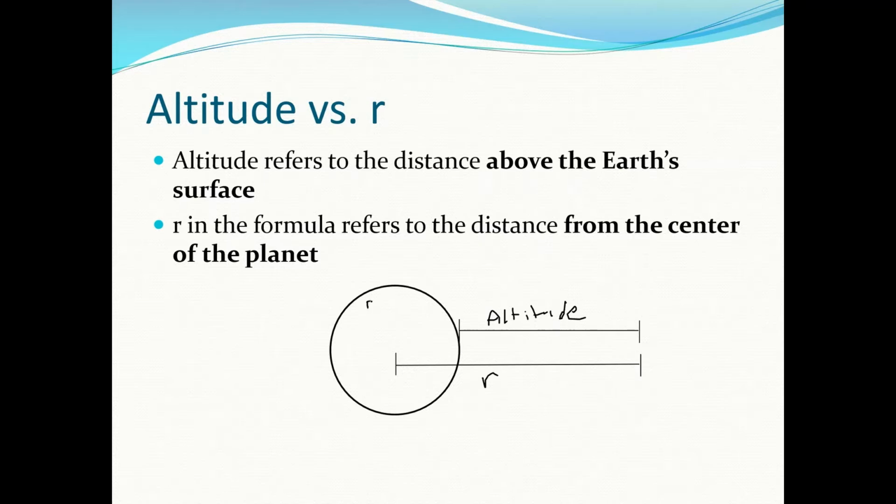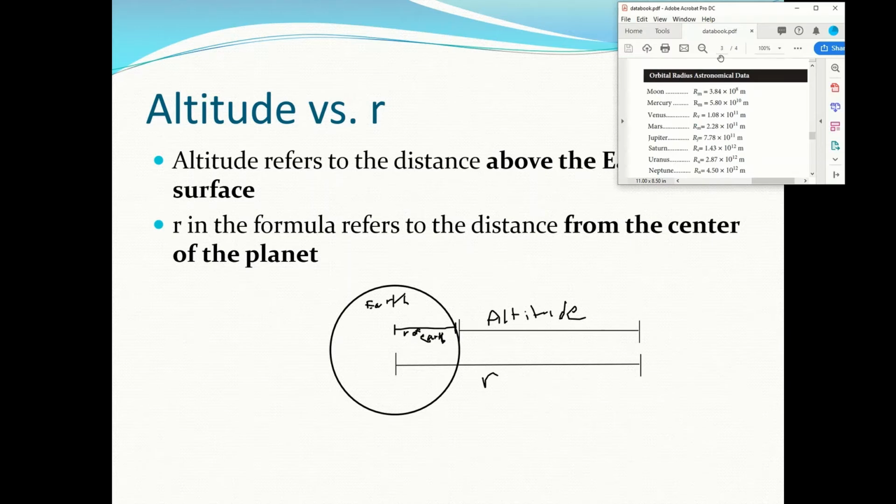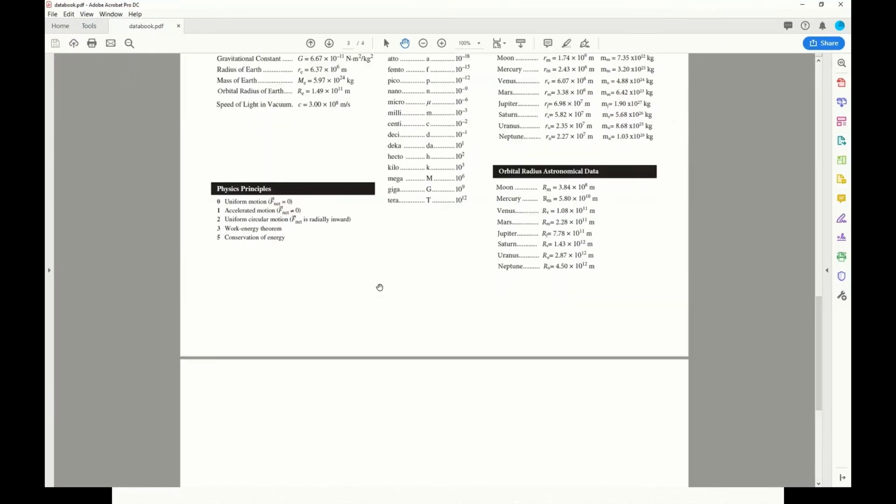If we wanted to get between our altitude and our r, we would have to know this distance right here, which is the radius of Earth. And we actually know the radius of Earth. We can just look in our data book.